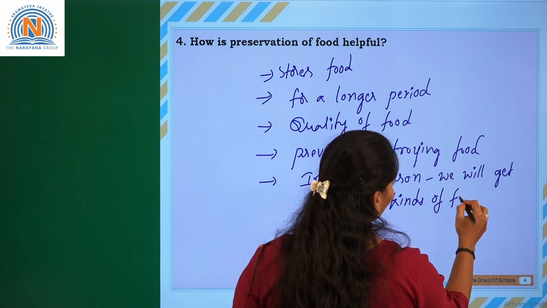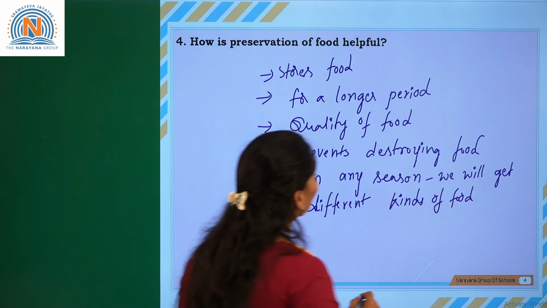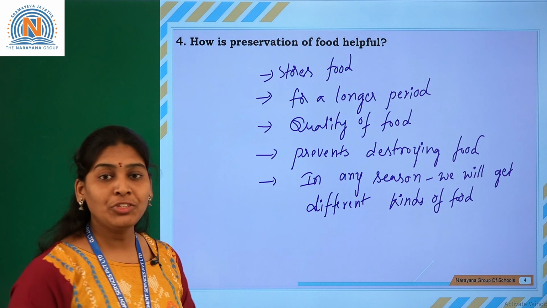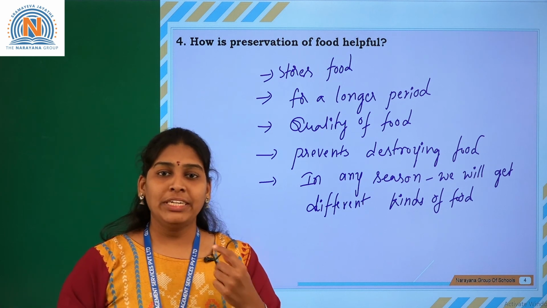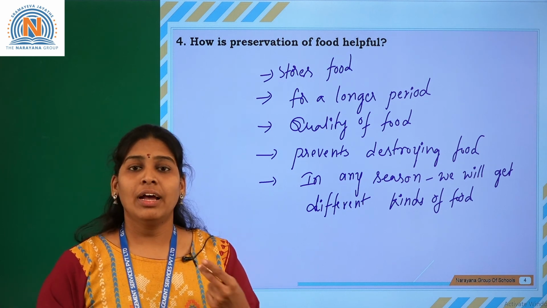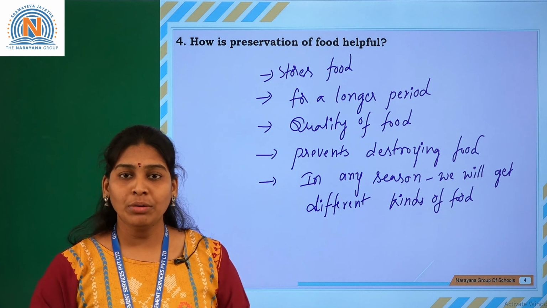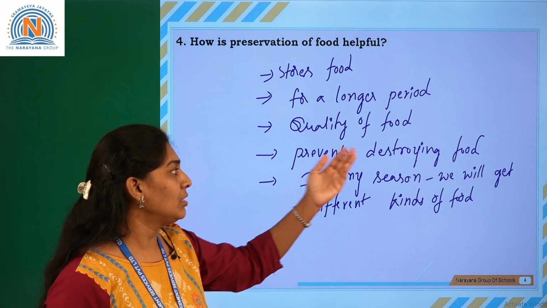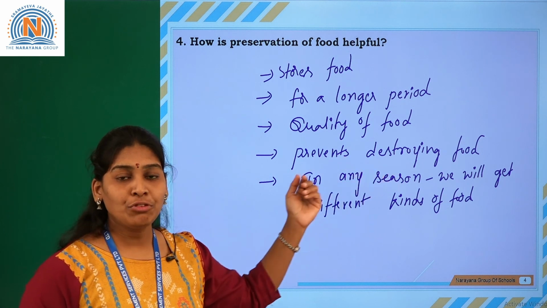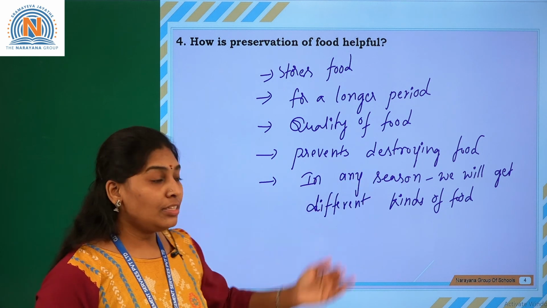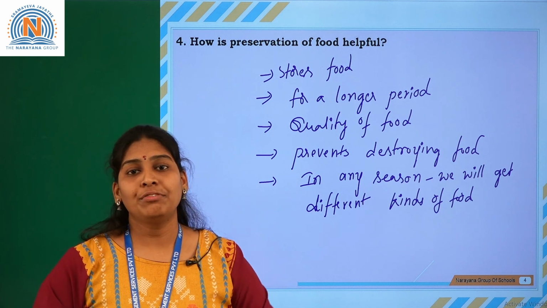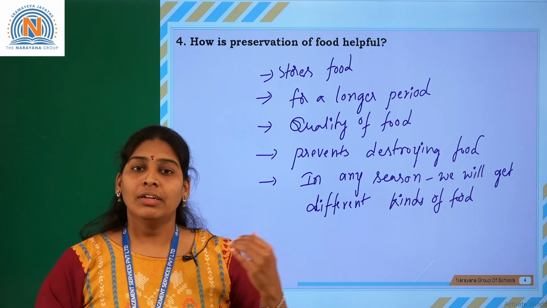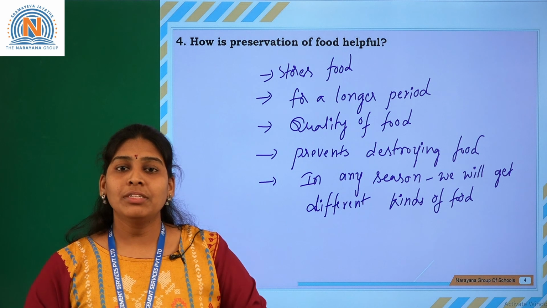Preservation methods are very helpful for us for maintaining the quality of the food and for keeping it for a longer period of time, and they prevent the destroying nature of the food material. And in any season we can get varieties of fruits and fruit juices by the preservation methods.